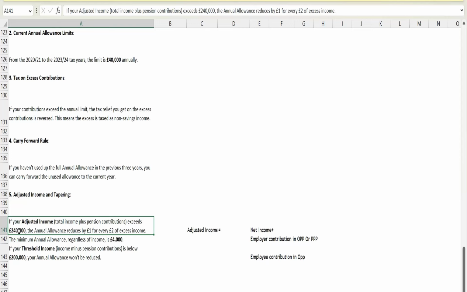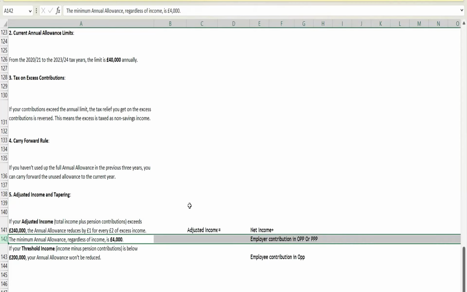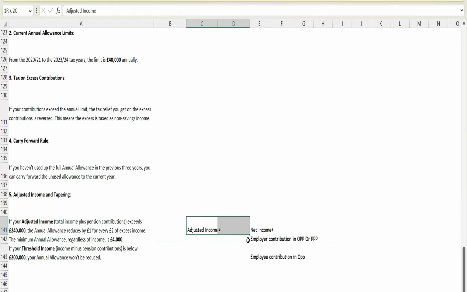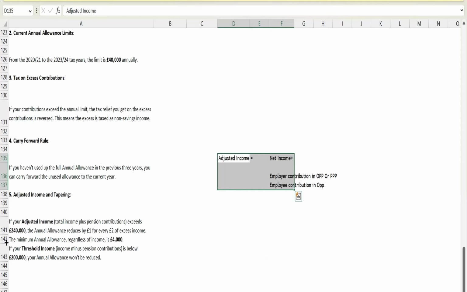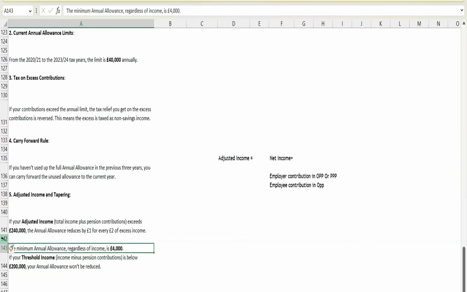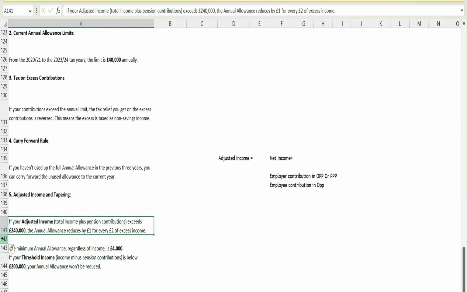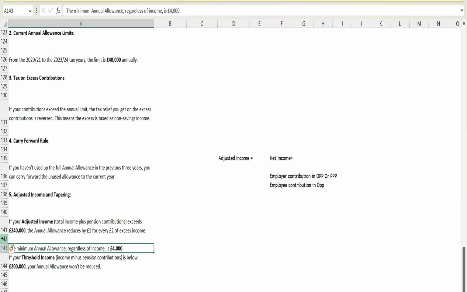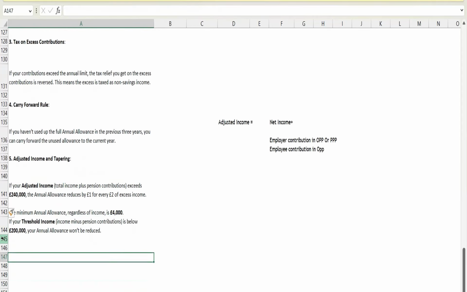But for the F6 student, just wait, let me copy this above. Okay, so basically for the F6 student, they only have to check this criteria in order to reduce the annual allowance, but for the P6 they have to check this as well, the threshold income criteria.